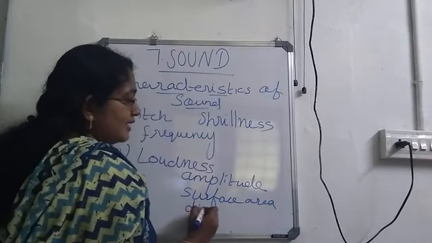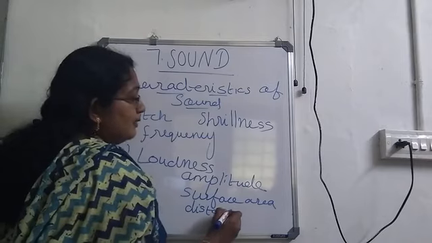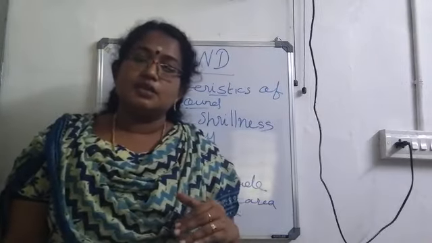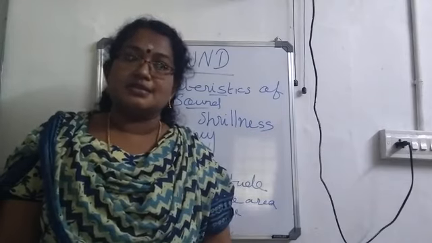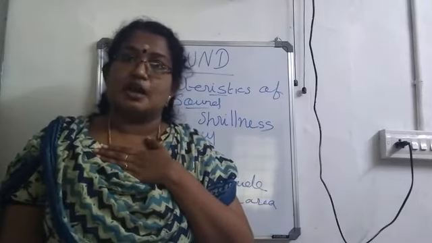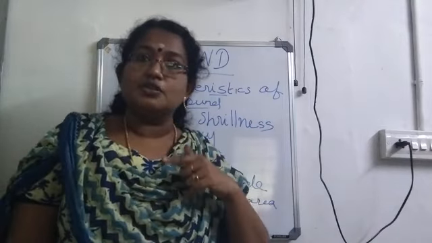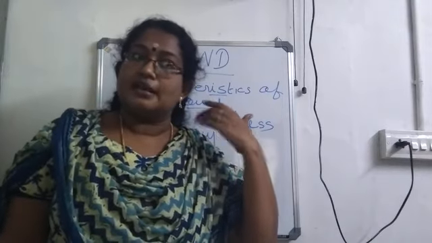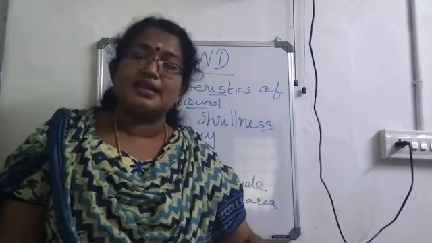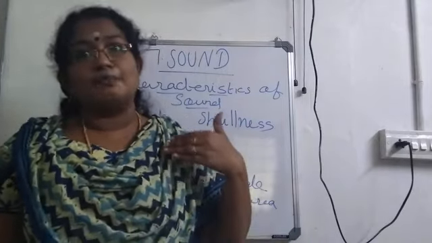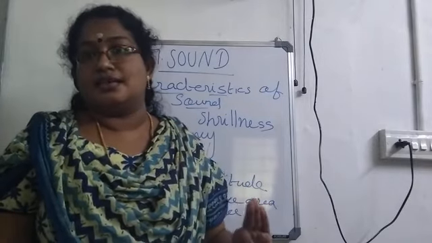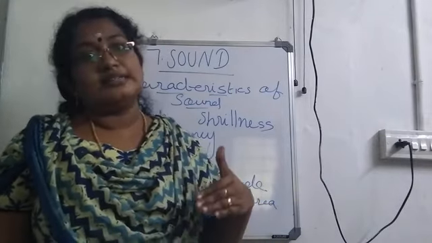Then the third one is distance between the source and the listener. If the distance between the source and the listener increases, loudness decreases. So I am standing here and producing sound. For a person standing in some other room, what about the loudness? The loudness which he feels will be less. But for a person standing in the same room, the loudness will be more. So if the distance between the source and the listener increases, loudness will decrease.